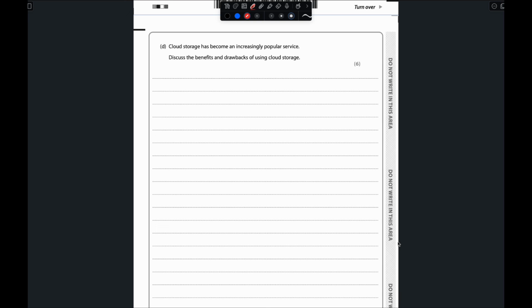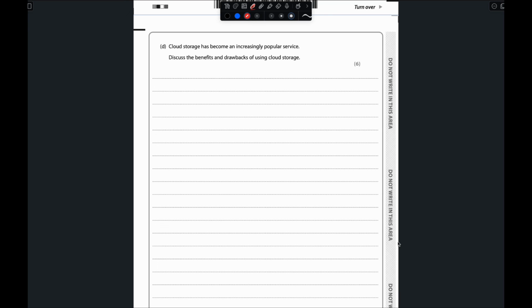However, what can be the drawback? Now think about the drawback. The drawback is that there is a higher security risk. It needs high or fast internet, right? If you need some file but somehow you don't have internet, you can't access that particular file. There is more chance that your data can leak, right? There is more chance of legal issues, and obviously it uses power.